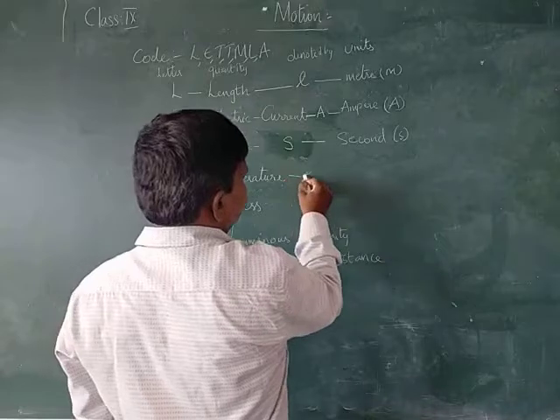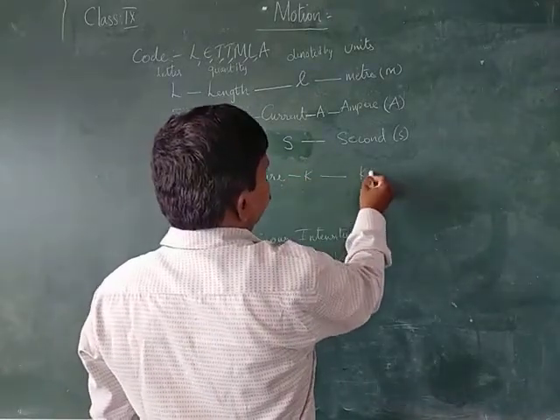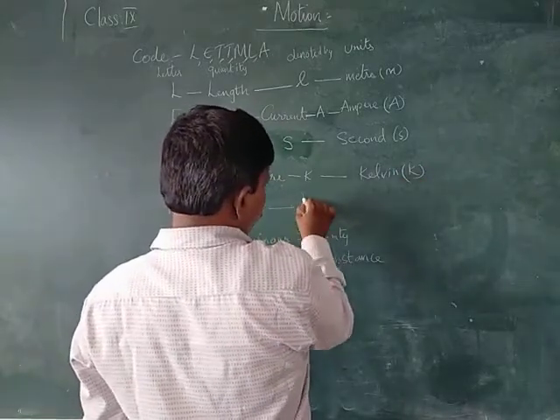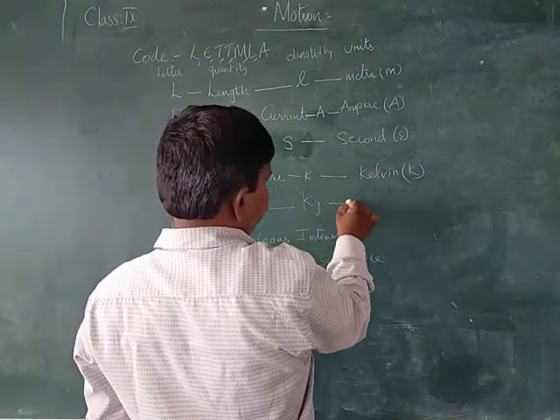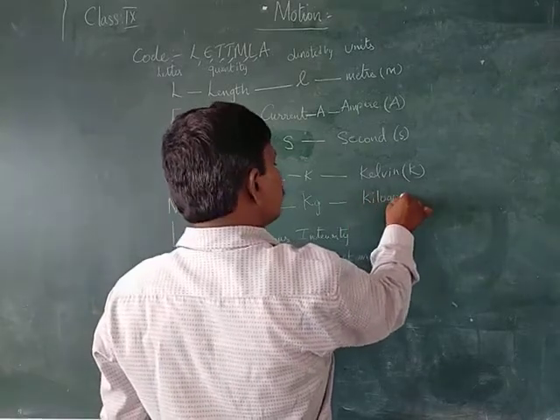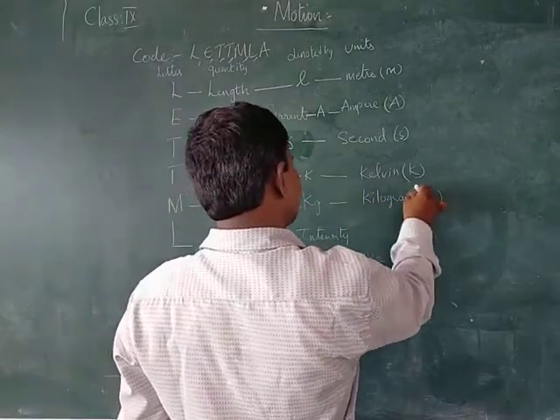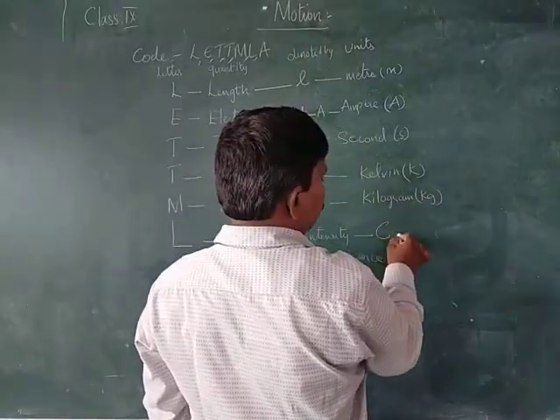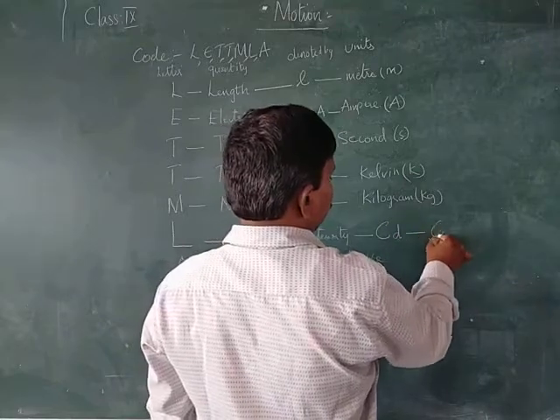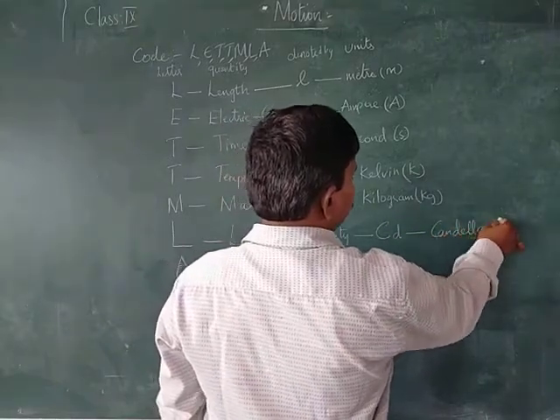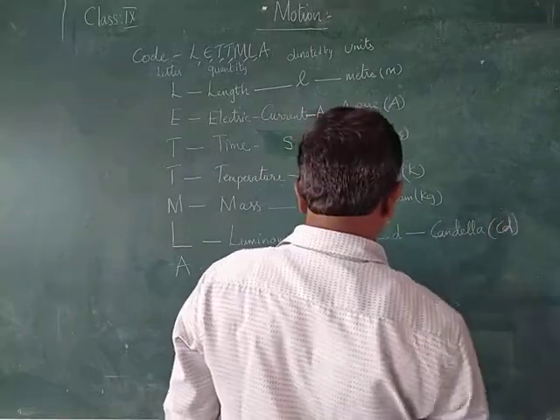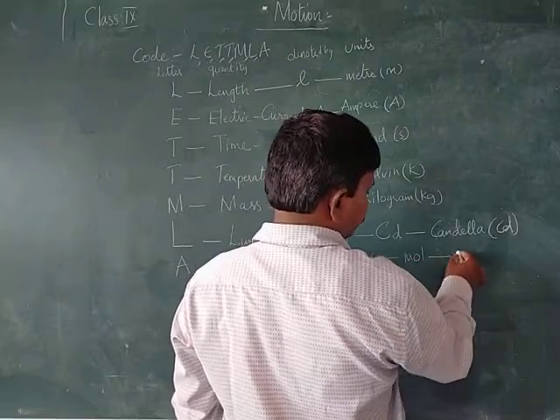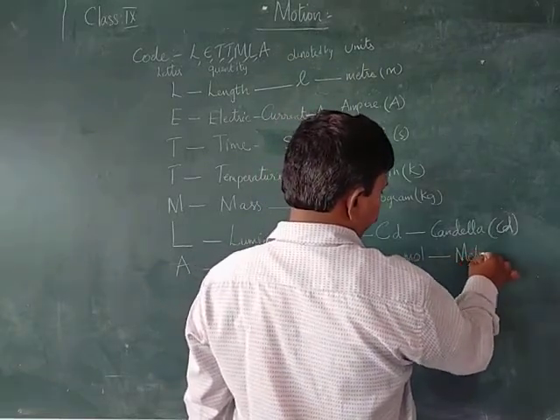Temperature, K, Kelvin. Mass, kg, kilogram. Luminous intensity, denoted by cd, candela. And amount of substance, mol, that is mole.